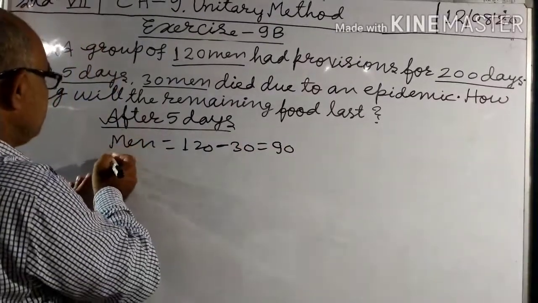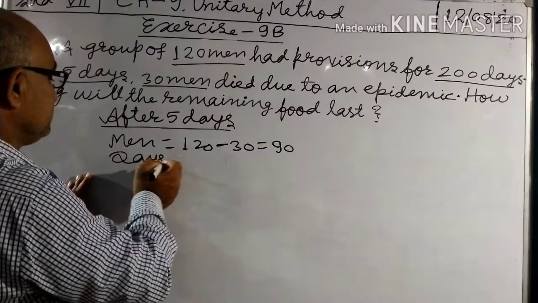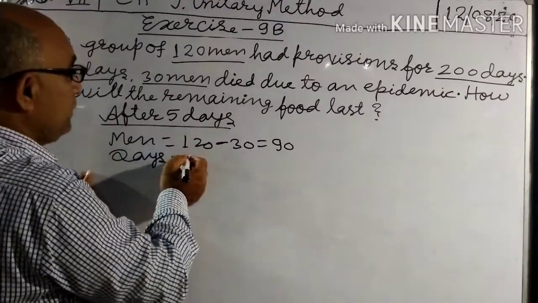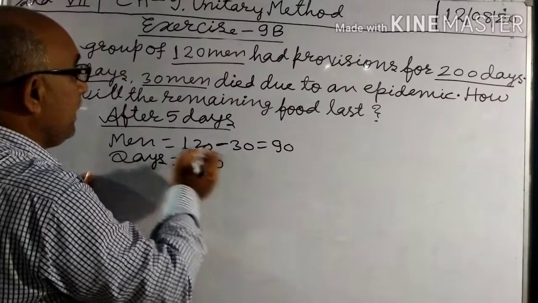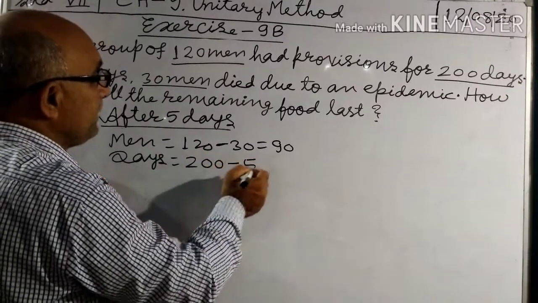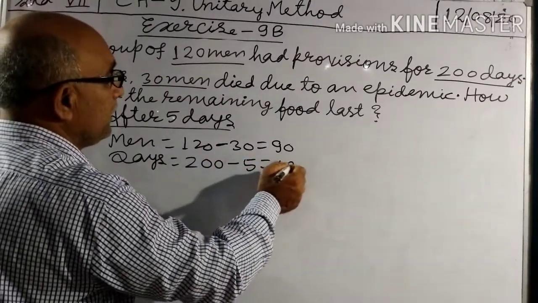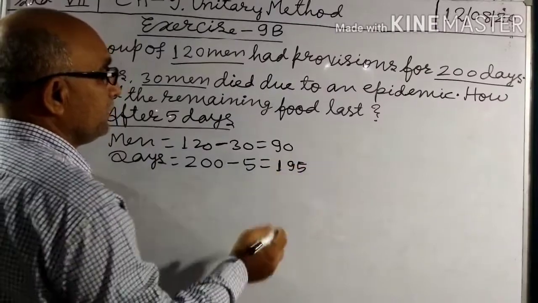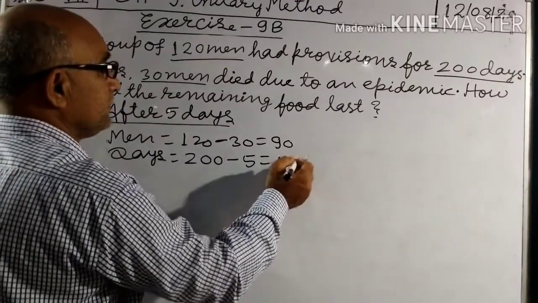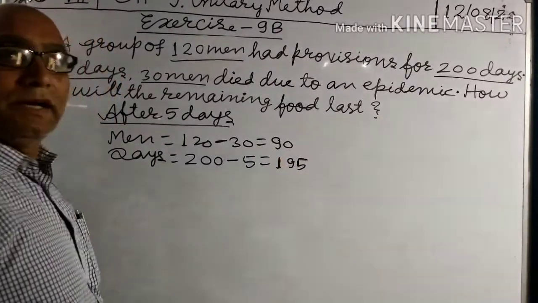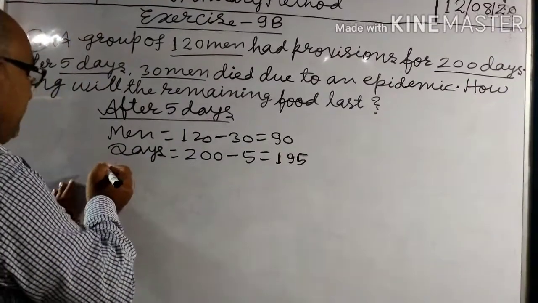And days: total 200 days, after 5 days, 200 minus 5 equals 195 days. Right?